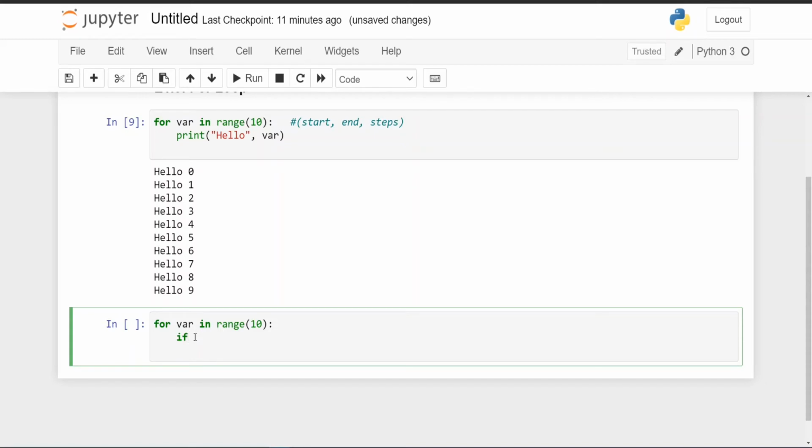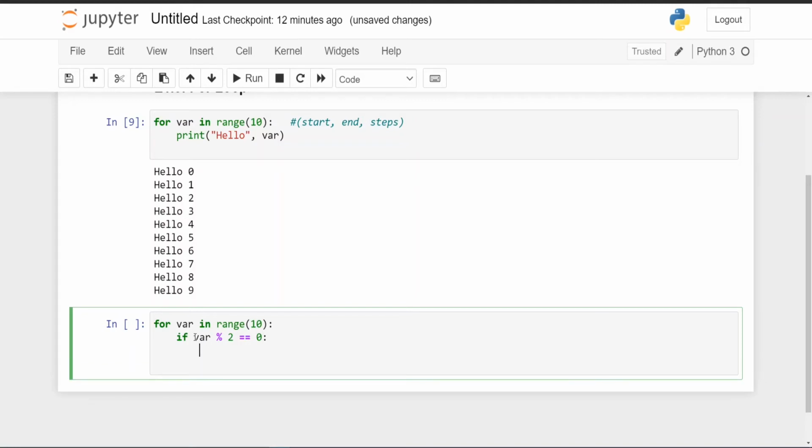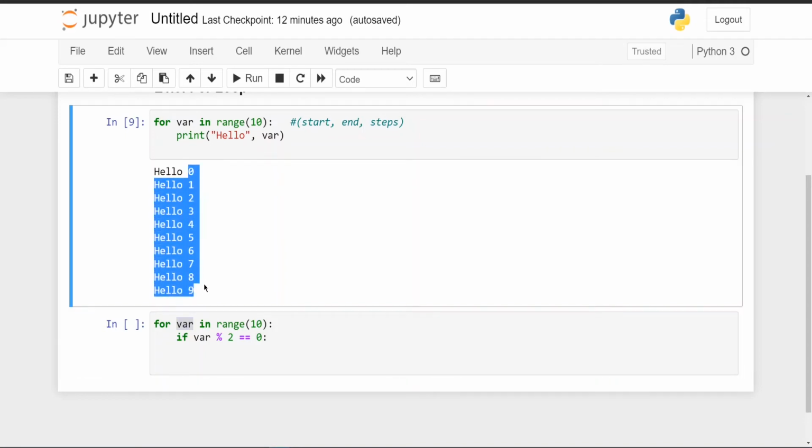So let's use some condition. Let's write if our variable % 2 is equal to 0. Now what does this mean? If you know the syntax of if, this is very easy. If you go to range 10, you can see 0, 1, 2, up to 9 will get printed.